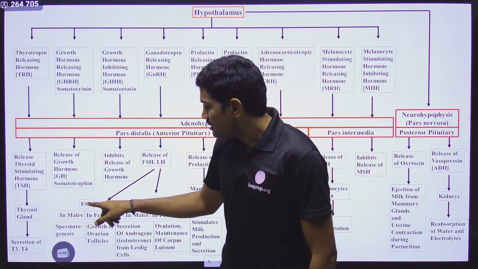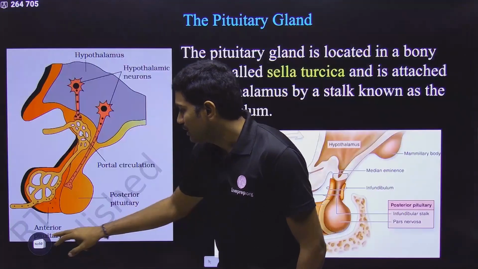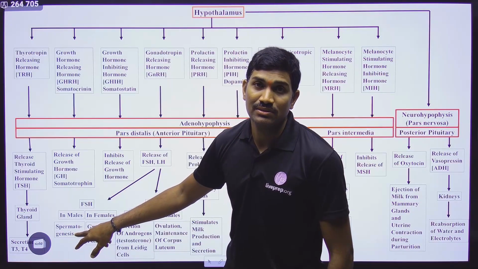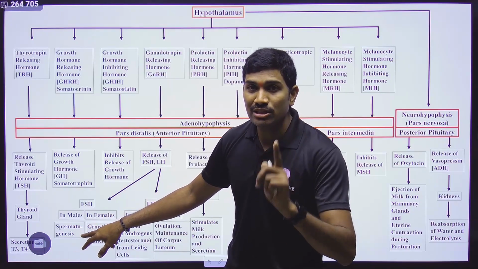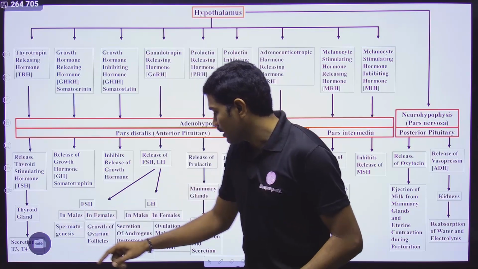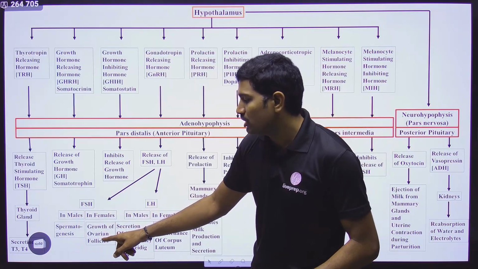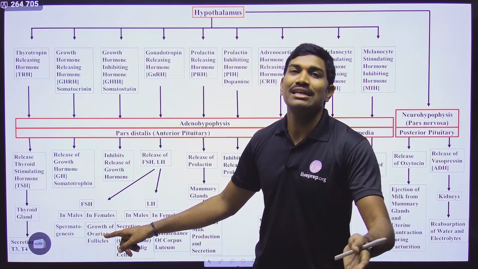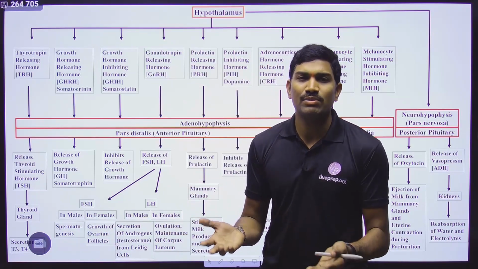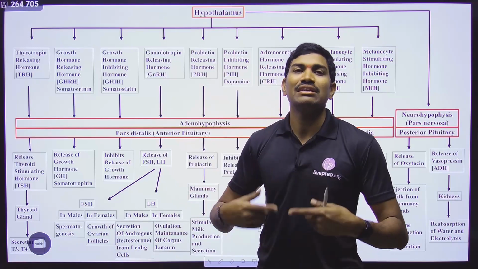With respect to males, the function of FSH is that it is involved in spermatogenesis. Please remember, follicle stimulating hormone helps in spermatogenesis in the case of males, but it helps in growth of ovarian follicles in the case of females. Since they are specific to the sexes, they have different functions.